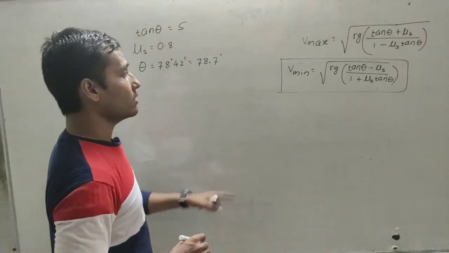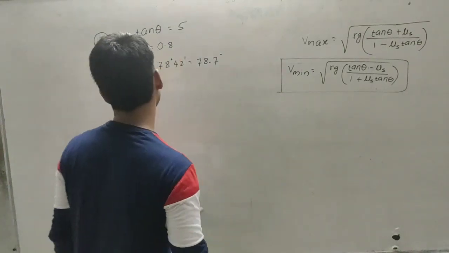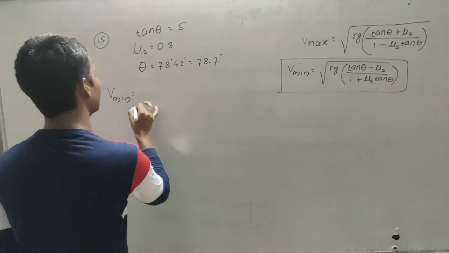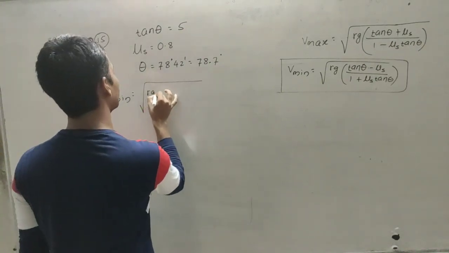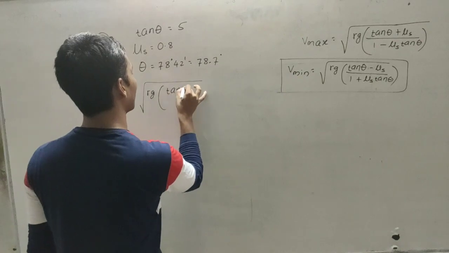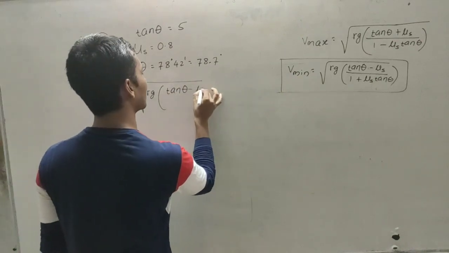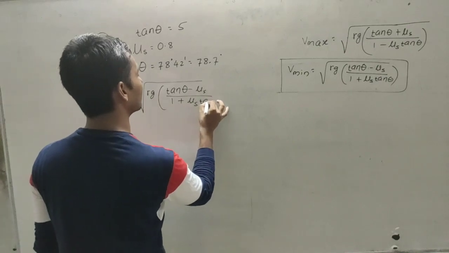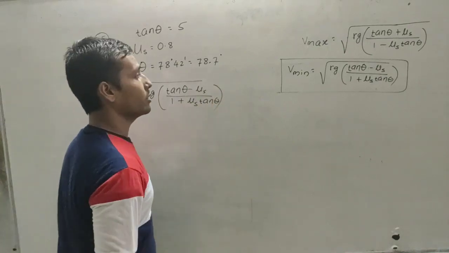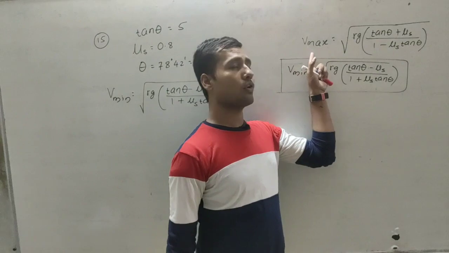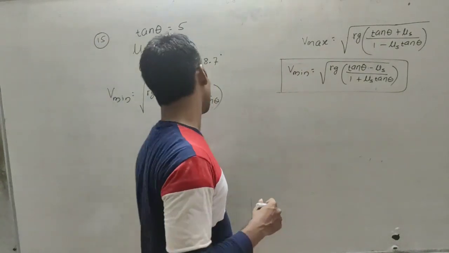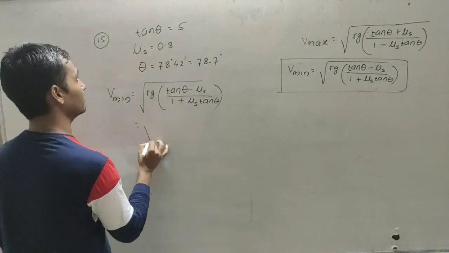So first we will write that formula once again, that is root Rg times (tan theta minus mu s) upon (1 plus mu s tan theta). Remember, that is the formula for maximum velocity and this is the formula for minimum velocity. Just put the values here.